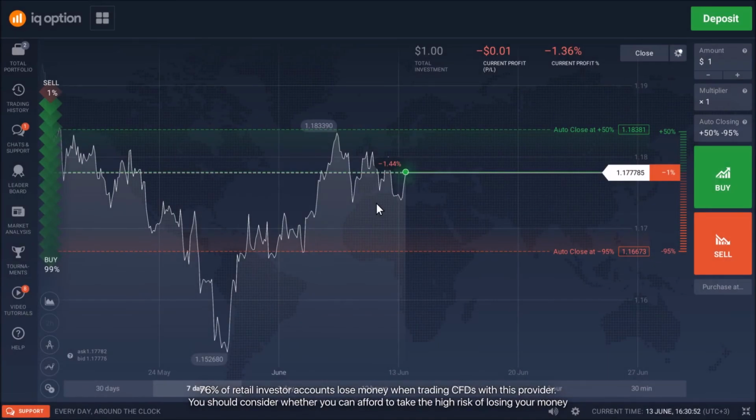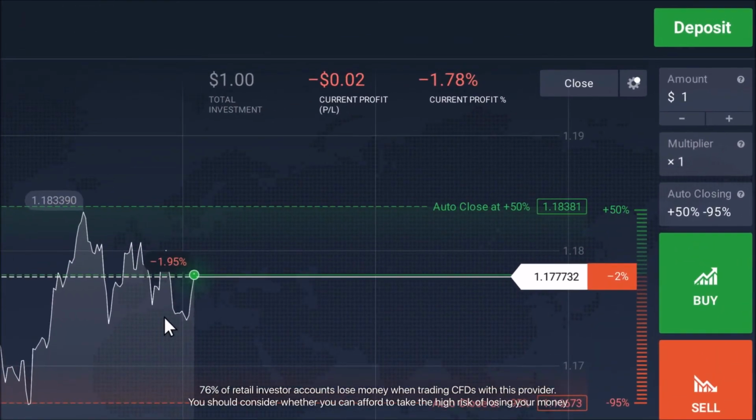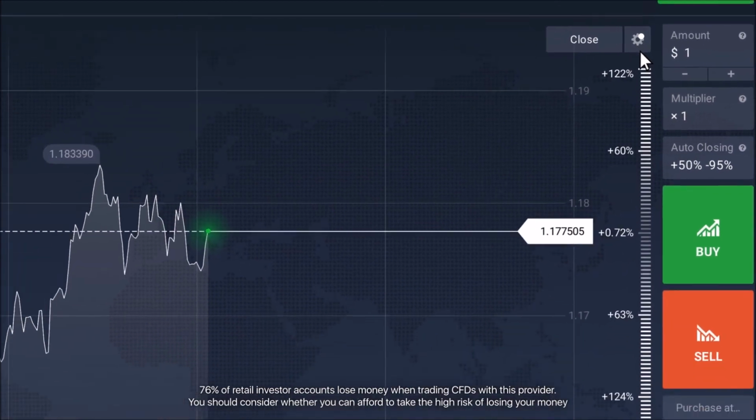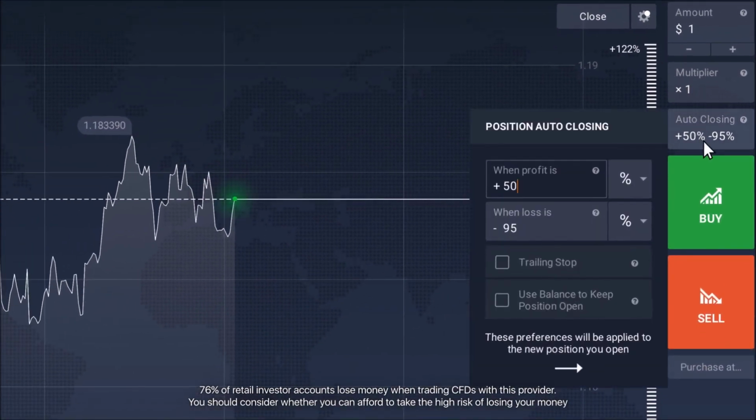How to close your position automatically. Automatic closing is used for controlling the risk or the reward from a trading operation. For the position that has already been opened, you can set up auto closing by clicking on the settings icon next to the close button on the top right-hand corner. For a new position, use the auto closing button that is located above the buy button.